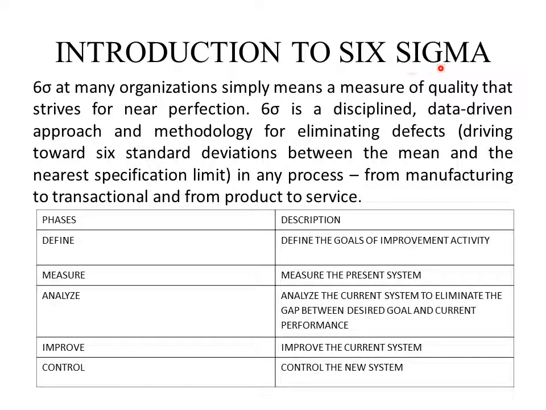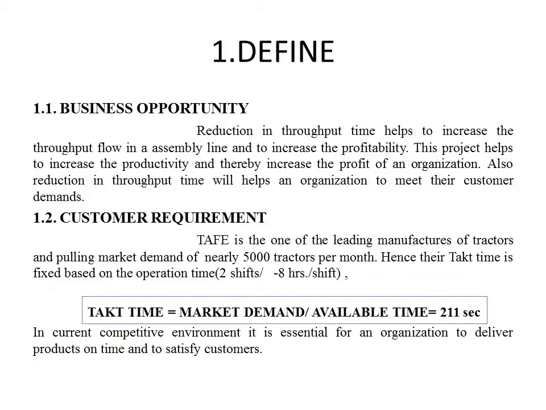Six Sigma is a TQM technique, which is a measure of quality that strives for near perfection. Define, measure, analyze, improve, and control are the five main phases of Six Sigma. Generally, the goals of the improvement activity will be defined in the define phase. The present system will be measured in the measure phase. The gap between the present system and the desired goal will be analyzed in the analyze phase. And this gap will be reduced by implementing action in the improve phase. And the new implemented action will be controlled in the control phase.